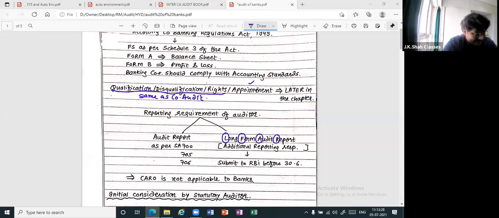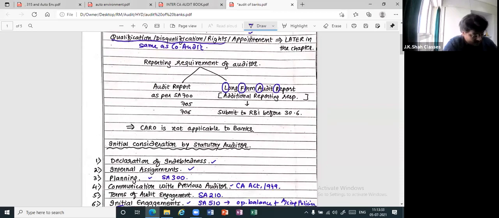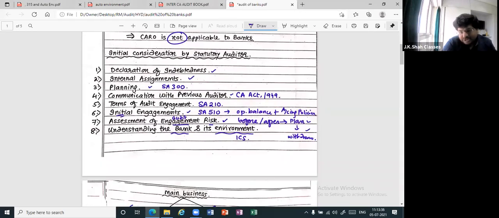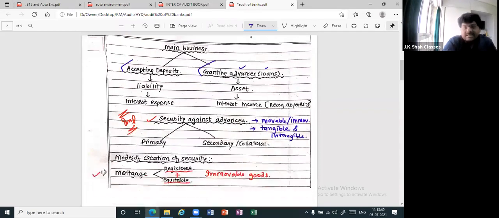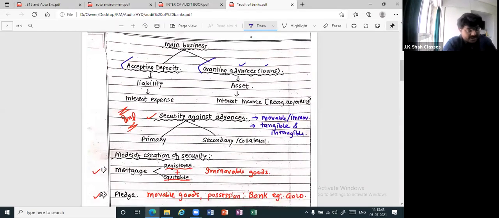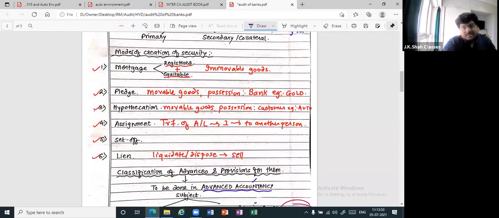Thereafter we did reporting requirements, normal and additional, LFAR. Thereafter CARO not applicable, there were the initial considerations. Then we had told the main business: accepting deposits, granting advances. Thereafter security to be taken, security is primary and secondary. Security can be tangible, intangible, movable, immovable. This was important. Then the modes of creation of security: mortgage, registered, equitable.